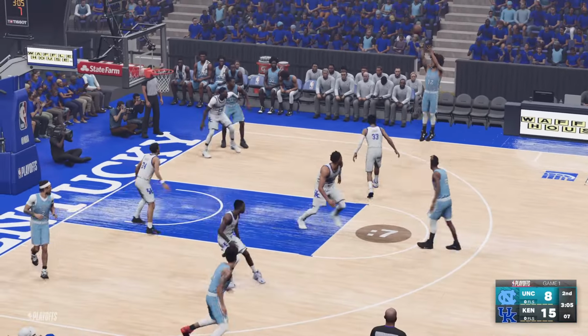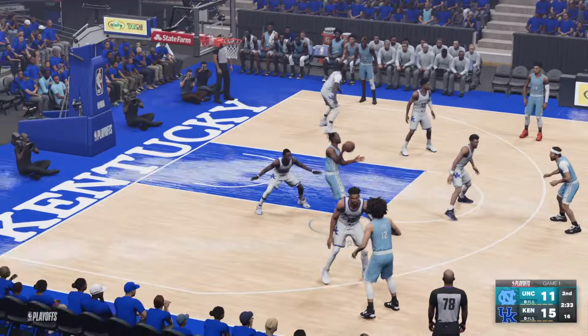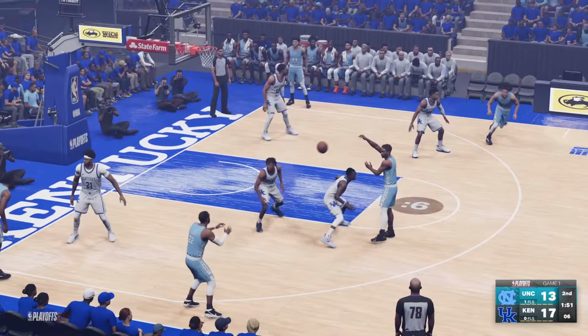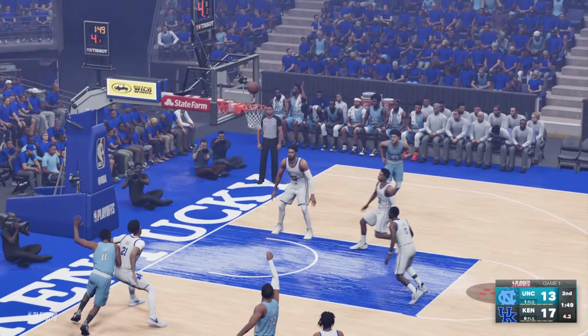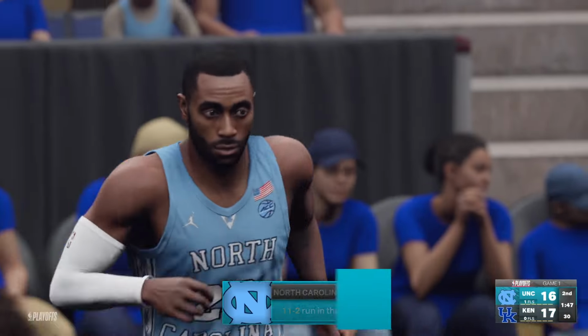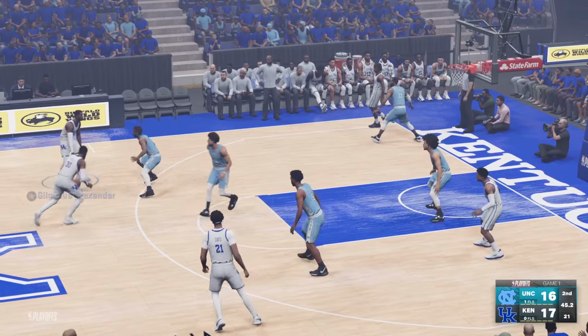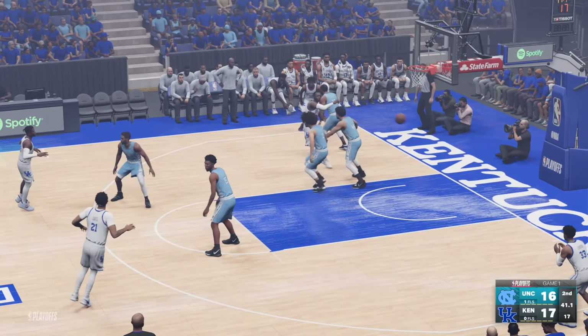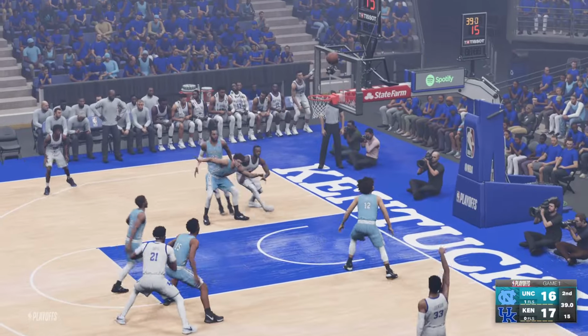He bobbles it back to Johnson with another 3. And then it's Day'Ron Sharpe with the off-balance 2 in the lane. UNC, they hit a 3. It's Wayne Ellington, only down 1 now, 16-17. Kentucky, Shai Gilgeous-Alexander with the ball. Dishes it down to Randle. The double team comes, so he kicks it out, but the 3 doesn't go.